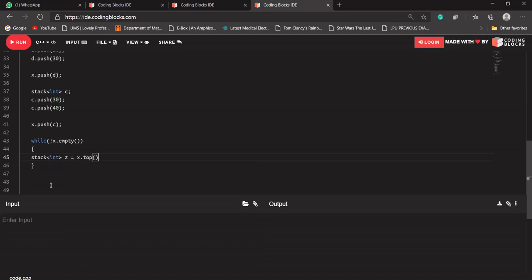Again it will be a stack, so I'll use a while loop inside: until Z is not empty, cout Z dot top.